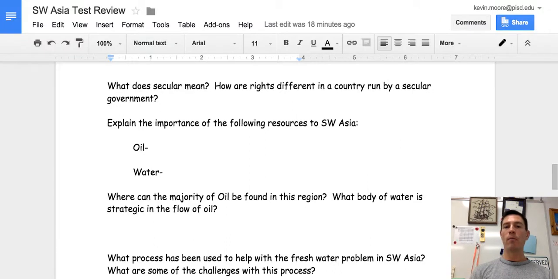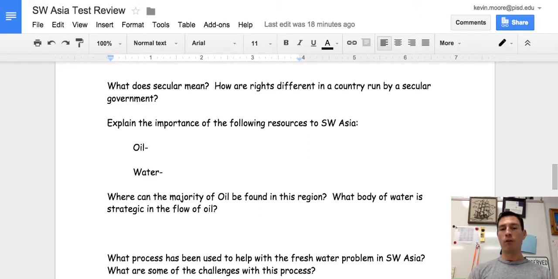Secular is a term that means not ruled by religion. So usually when we're talking about the word secular, we're referring to governments being secular, or sometimes we could refer to schools being secular. You go to a secular school. We don't have a religious service in the middle of our school day, for example. We do not teach classes that are required that are teaching you about one particular religion.